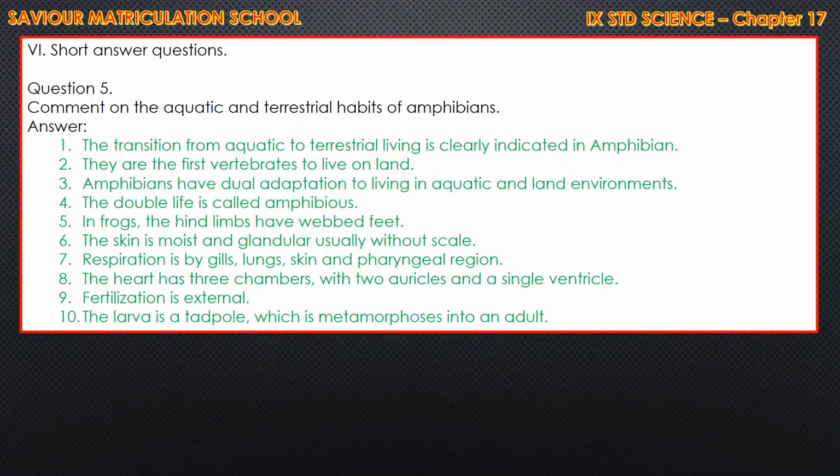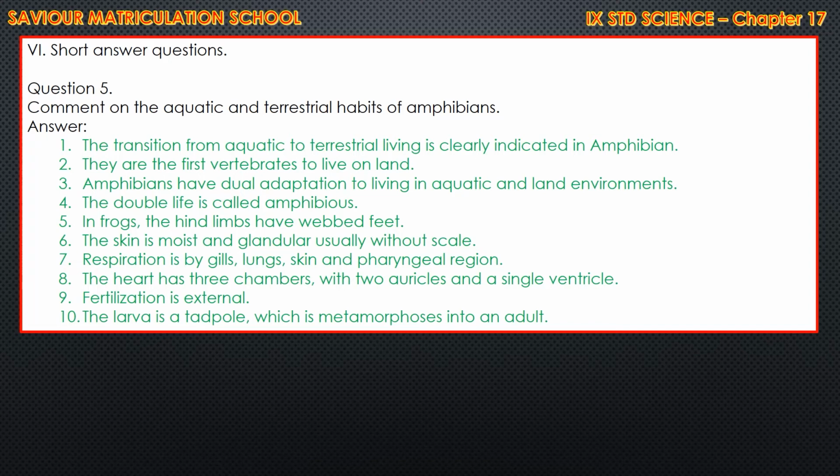Comment on aquatic and terrestrial habits of amphibians. The transition from aquatic to terrestrial living is clearly indicated in amphibians. They are the first vertebrates to live on land. Amphibians have dual adaptation to living in aquatic and land environments. The double life is called amphibious. In frog, the hind limbs have webbed feet. You can learn from the 3rd point. First 2 points are just explanation only. The correct answer is from the third point only.